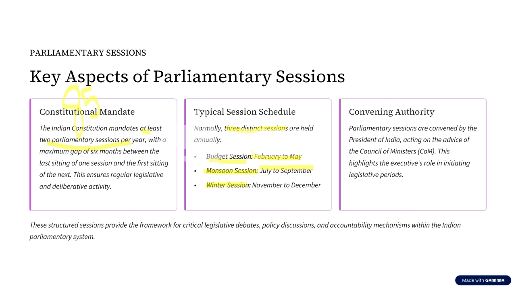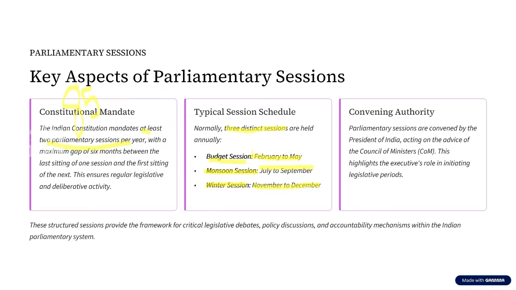The opposition party members also try to provide checks and balances to the executive, etc. All these things also happen once again in the year. And this time it is going to happen from November to December. And this particular session is what we call the winter session.